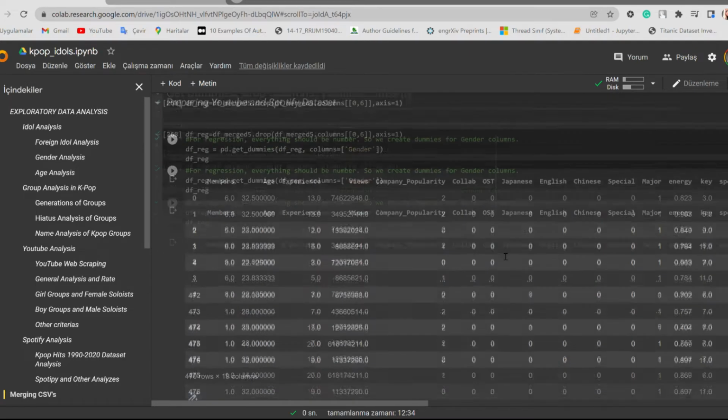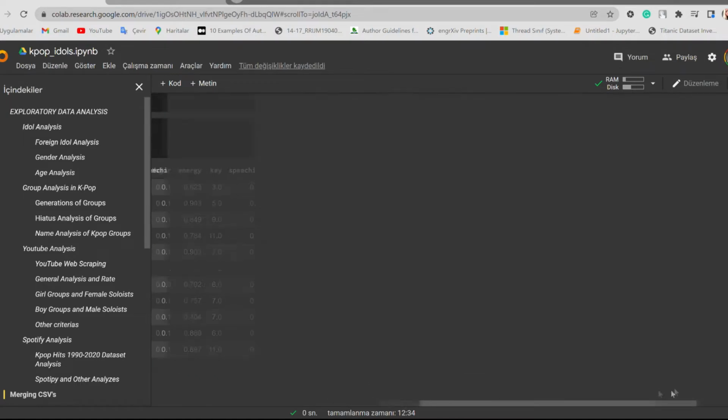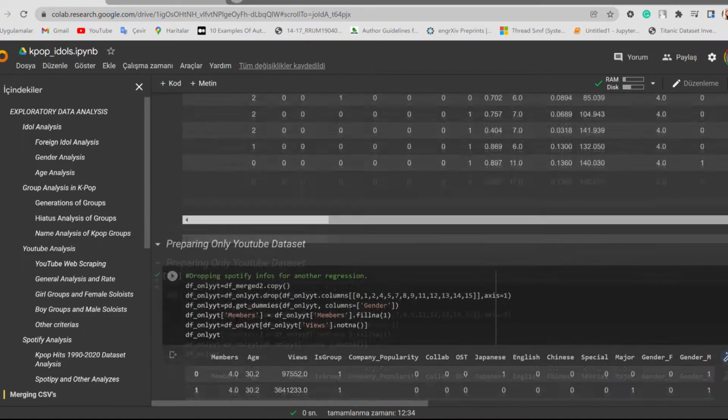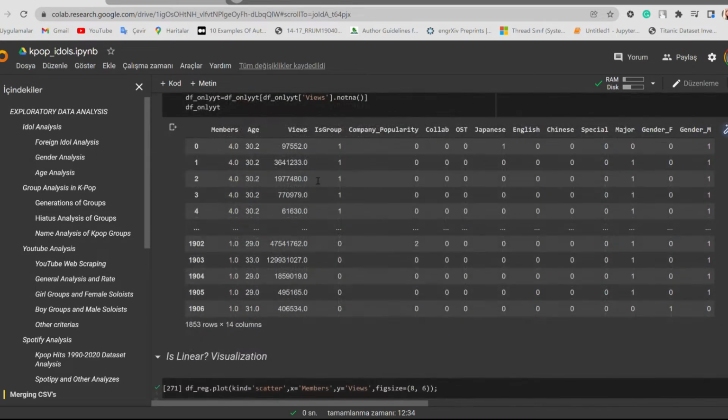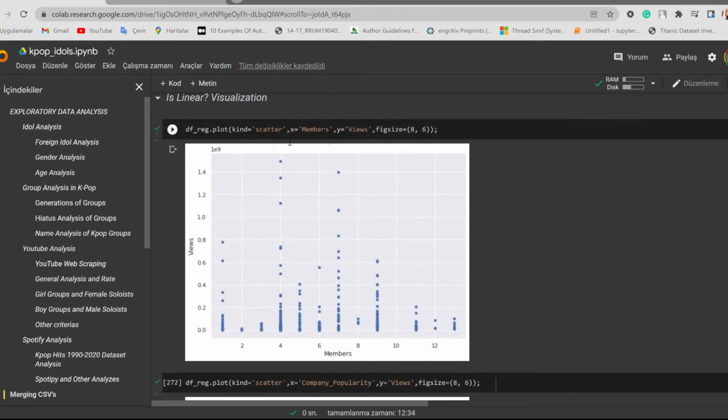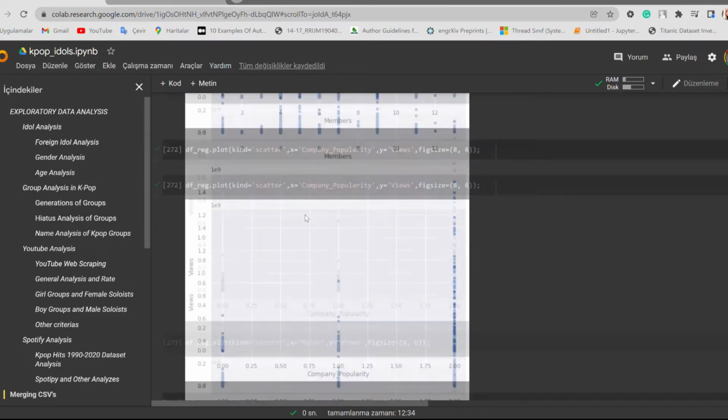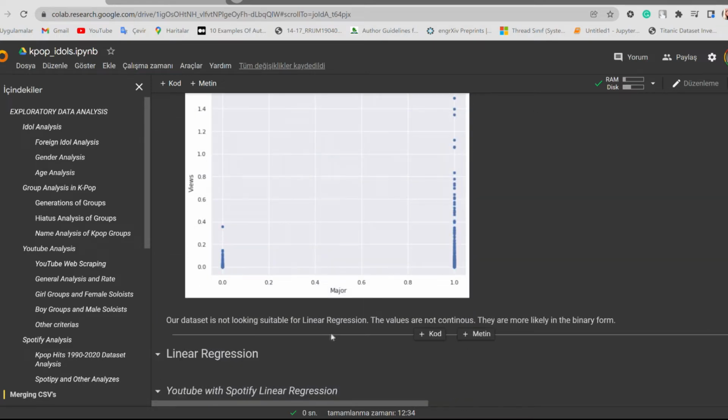So we create dummies for the gender columns. Here are the dummies for the gender columns. We also got curious whether the Spotify info matters that much, so we created a YouTube-only dataset in here. And we checked whether our dataset values are linearly correlated, and as you can see, our dataset is not suitable for linear regression.